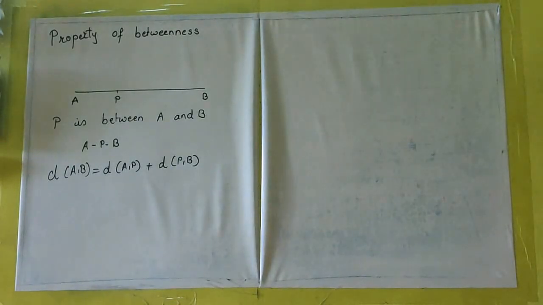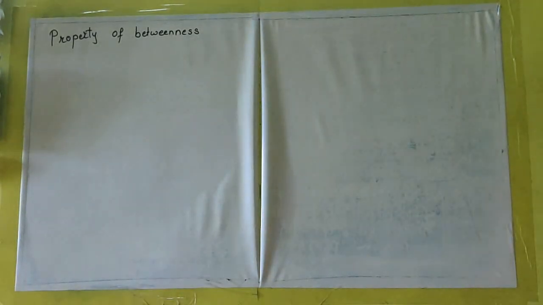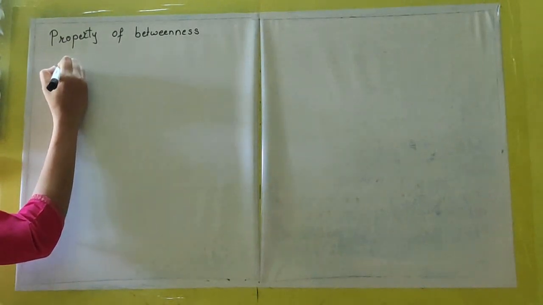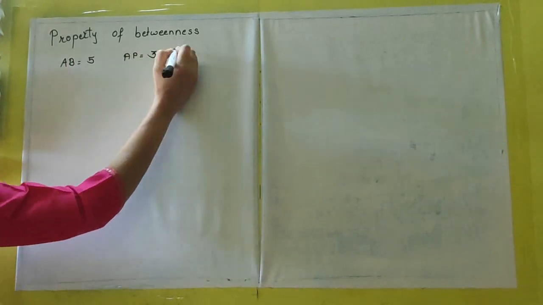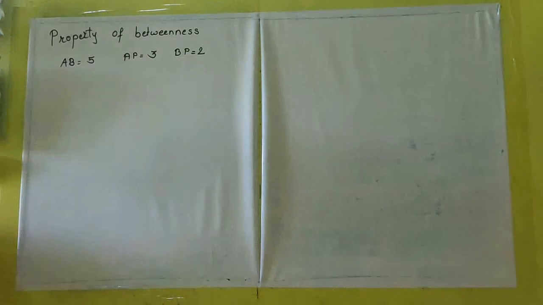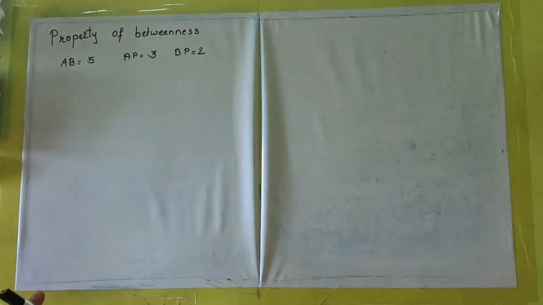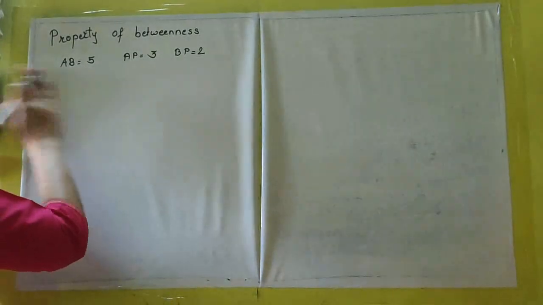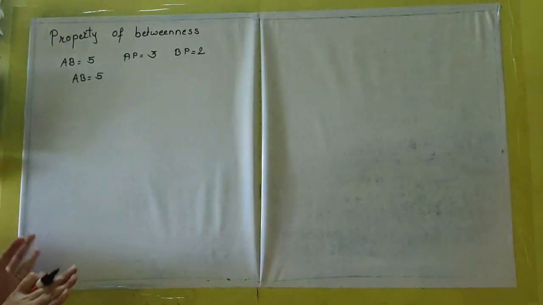I'll show you this with a simple sum. I'm taking a random sum, not anything from the exercise. AB is 5, AP is 3, BP is 2. I have to find out if the property of betweenness holds for these points or not. Whichever is the bigger distance, I'll keep it aside. Here AB is the bigger distance, so AB is equal to 5, I'm keeping as it is.